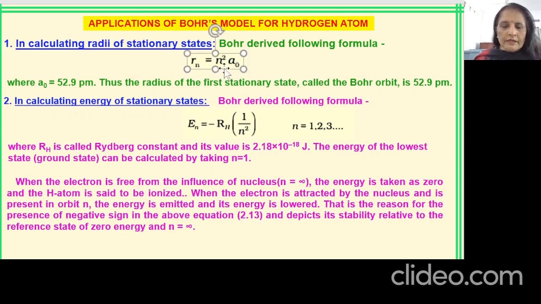So if I want to find the radius of the first orbit, then R1 is equal to 1 square a naught. And the a naught value given by Bohr was 52.9 picometers. So the radius of the first orbit will be 52.9 picometers, and that will be the fixed radius. Bohr was also able to calculate the energy of these orbits.